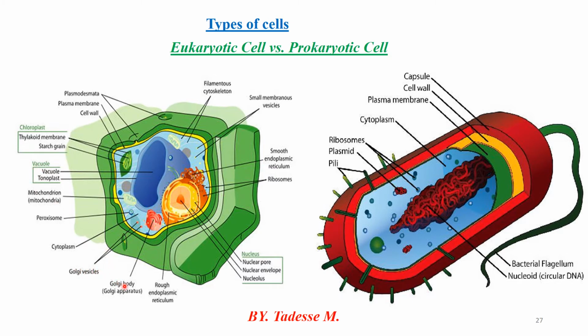Vacuole, Golgi vesicles, or Golgi body, endoplasmic reticulum, and the lysosome are found only under single membrane bound organelles.